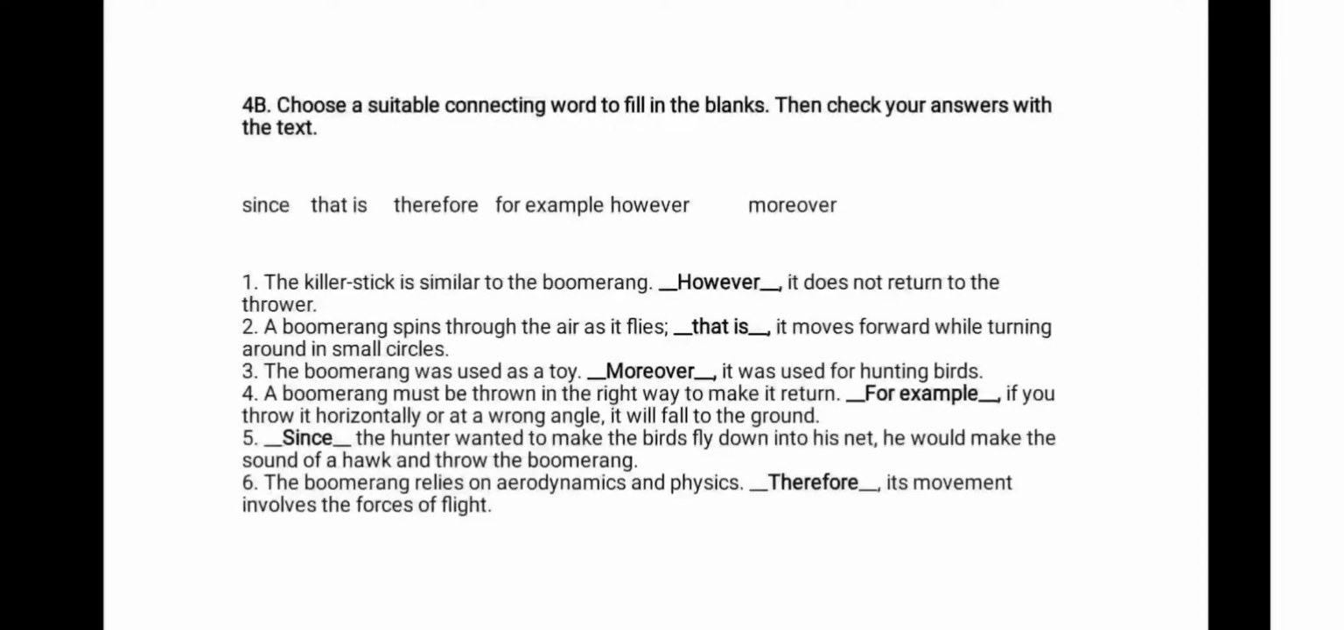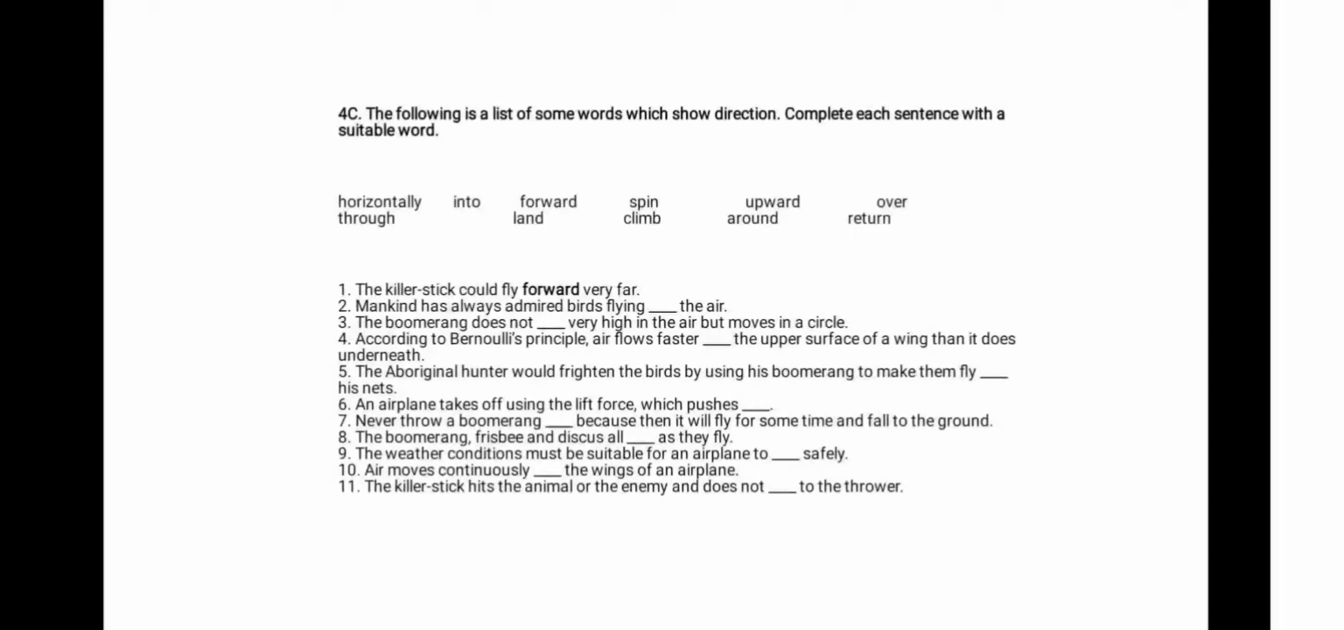Alright, this part is also completed. Now let's move on with the next part, 4C. Again, we have words here, some vocabulary items that we've looked at, and some others that were not in our target list, but still we're responsible for all of these vocabulary items. And number 1 is done as an example for you already, but let's take a look at it anyway. The killer stick could fly forward very far. Well, of course, it flies forward, not backward. It would be really awkward if it was the other way around, you know?